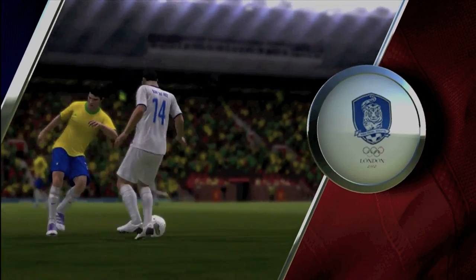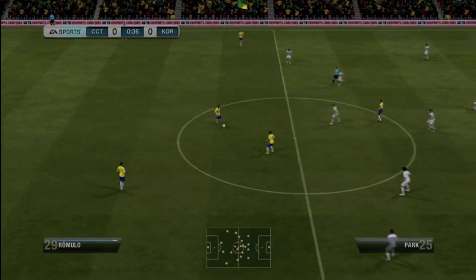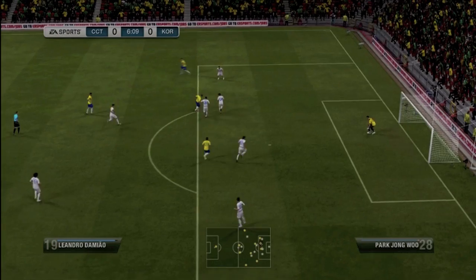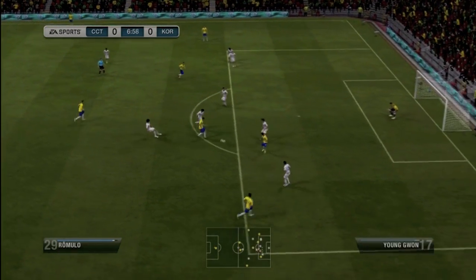What am I trying to say? They are going to be versing Korea, the team which beat Great Britain. A lot of people maybe didn't see that one coming, but still Brazil are the expected winners, and they kick off this match. Leandro Damião, yes, I actually researched his name, to Romulo, to Hulk.